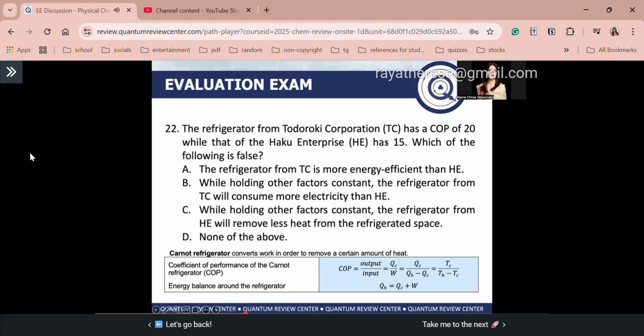Lastly, D is wrong. So the answer is letter B. Again, the only false statement here is letter B. It should be that TC will consume less electricity because it is more efficient.